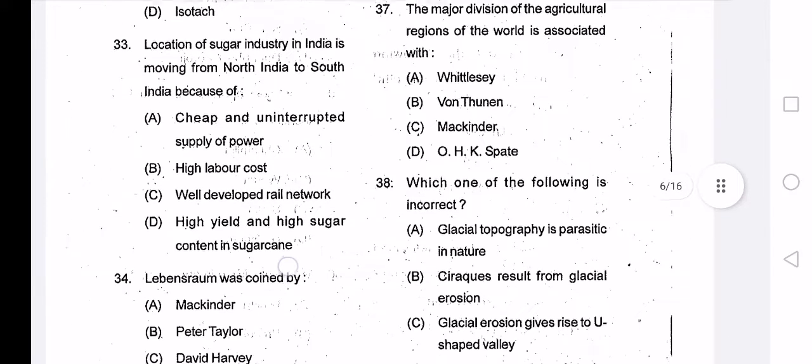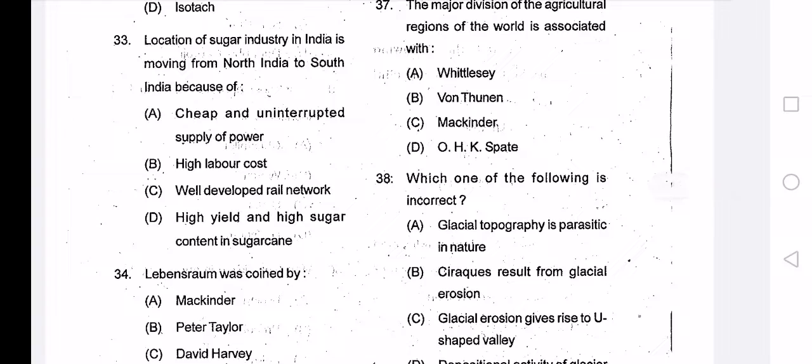Next, question number 33: location of the sugar industry in India is moving from North India to South India because of: options are A cheap and uninterrupted supply of power, B high labor cost, C well developed rail network, D high yield and high sugar content in sugarcane. The correct answer is option D. The tropical climate of peninsular India results in a higher yield per unit hectare of land in sugarcane cultivation.